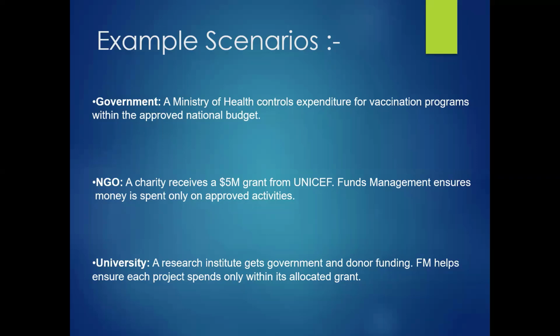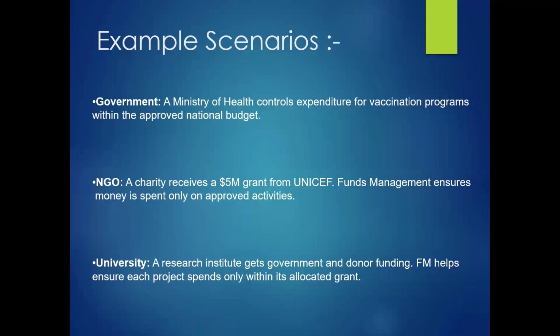And then we have a university or research institute that gets government and donor funding. So FM will ensure the project spends only within the allocated grant. For example, if they have given a donation of $5 million, under fund management it will ensure that this money is spent according to the particular purpose they have given.